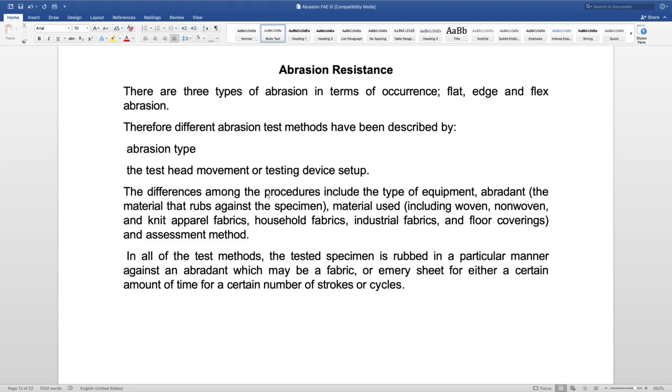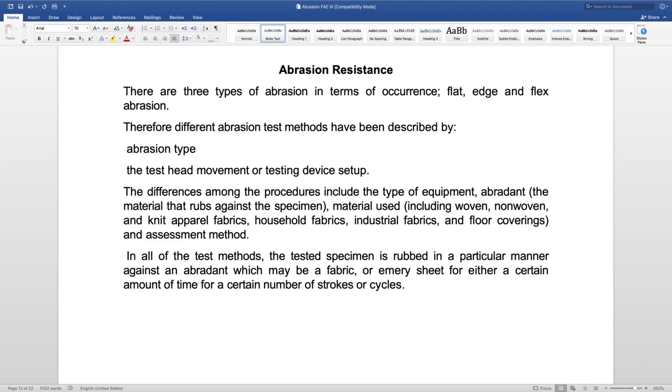The type of abrasion, as I was telling, and the material against which the test specimen is rubbed can vary. Specimen here refers to the test material which will be tested for abrasion. So this abradant material can vary. The material that is used can be woven, non-woven or knitted apparel fabrics, household fabrics, according to what kind of material needs to be tested.